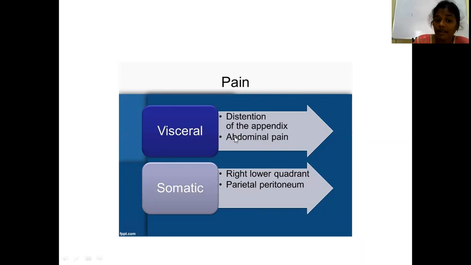Once the inflamed appendix irritates the parietal peritoneum, it causes somatic pain, where the pain will be more severe, that is in the right lower quadrant. So, in acute appendicitis, the pain initially will be in the umbilicus because of the visceral peritoneum. Next, the pain will be in the right lower quadrant, that is the right iliac fossa, due to irritation of the parietal peritoneum, that is, shifting from visceral to somatic pain.